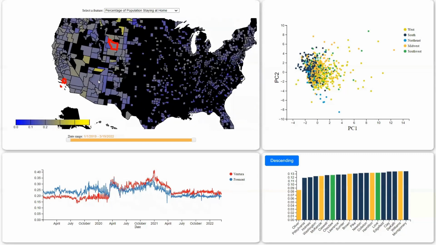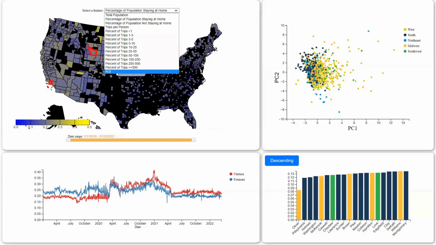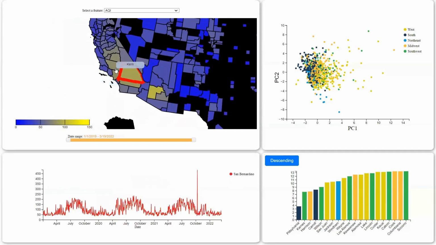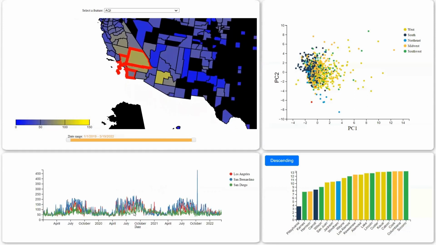So the other question we were looking to answer was, how did COVID impact air quality? Did people staying home and not driving make the air quality better? So to look at this, we use the air quality index reading from the EPA. And as we can see, if we look at some of these more interesting counties down here, such as San Bernardino County, Los Angeles, going back to there again, you might say, oh, look, there's a noticeable increase right around April 2020.